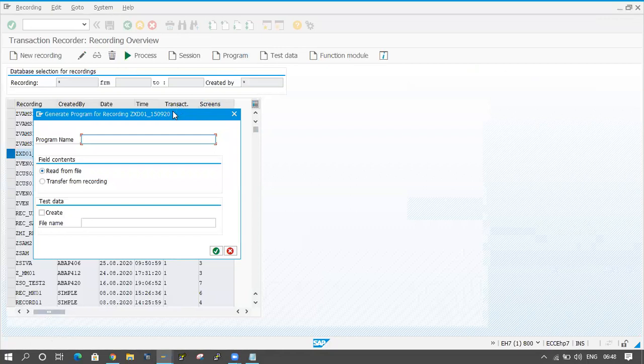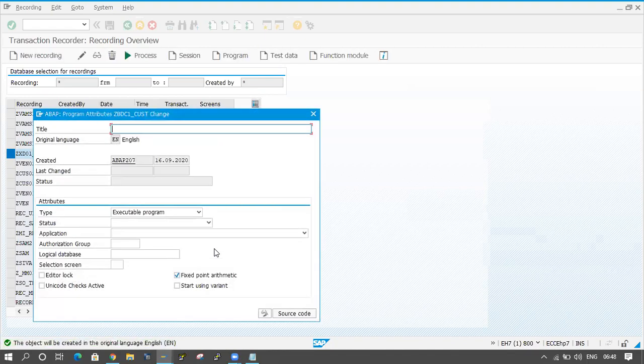Here you have to provide a program name. In which program do you want to apply the logic here? So I am giving a name, ZBDC1, customer information, right? So I'm providing CST. Click on OK button. Just provide some description for this one. The description is customer upload, customer information. Okay, and click on source code.